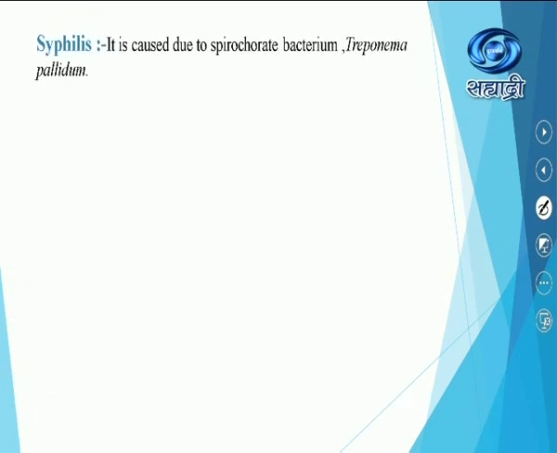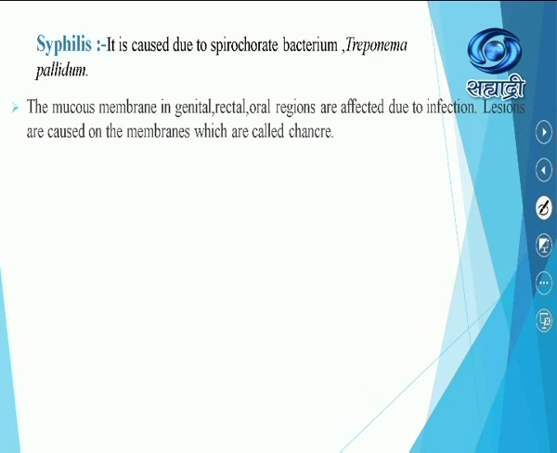Syphilis. It is caused by the spirochete bacterium Treponema pallidum. The mucous membranes in the genital, rectal and oral regions are affected by the infection. Lesions called chancres are caused on the membranes.